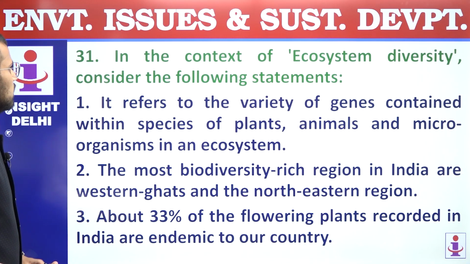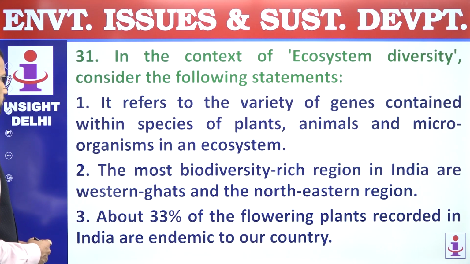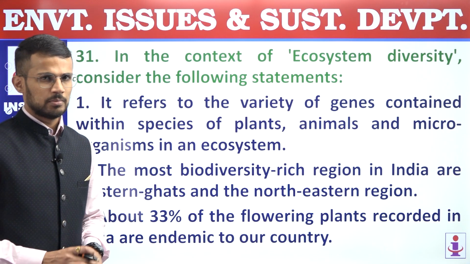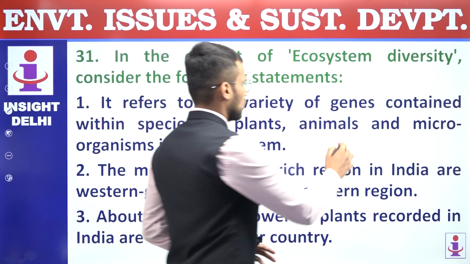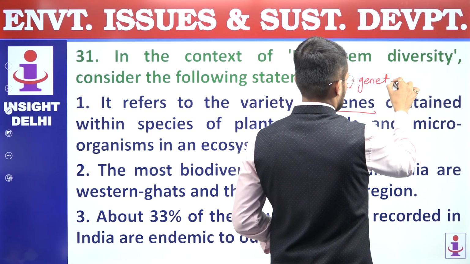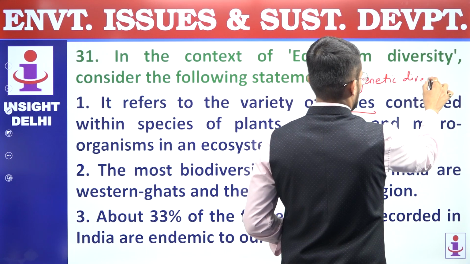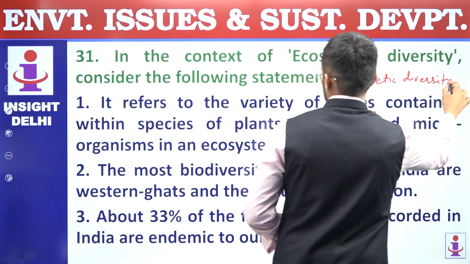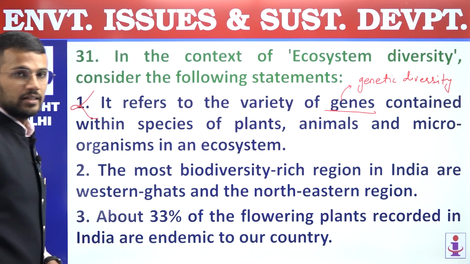Next, 31. In the context of ecosystem diversity, consider the following statements. First, it refers to the variety of genes contained within species of plants, animals, microorganisms in an ecosystem. Incorrect statement. So if it is talking about genes, it should be genetic diversity, not ecosystem diversity. And that's why first statement is incorrect.